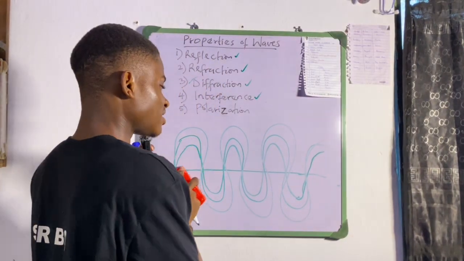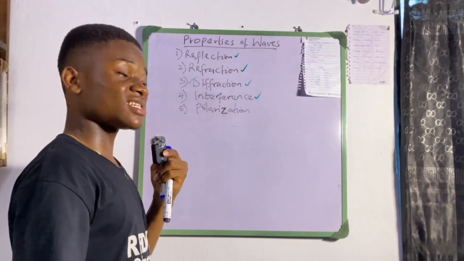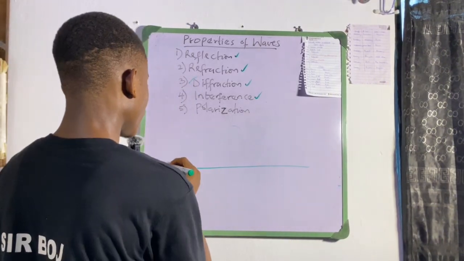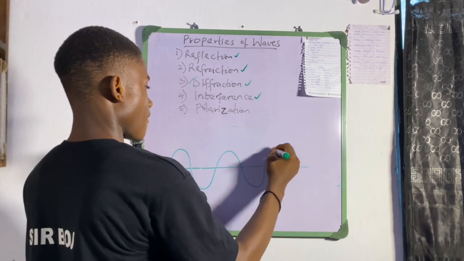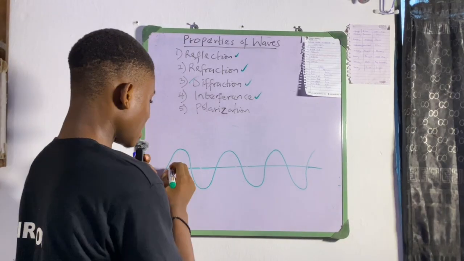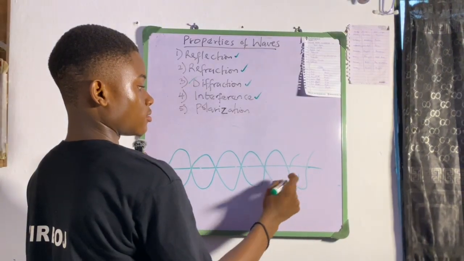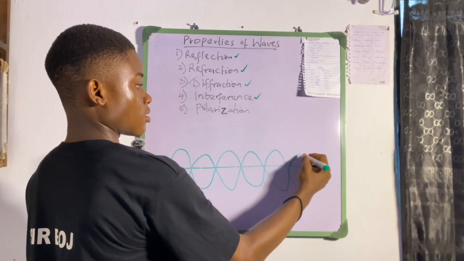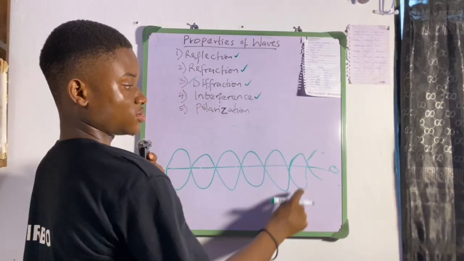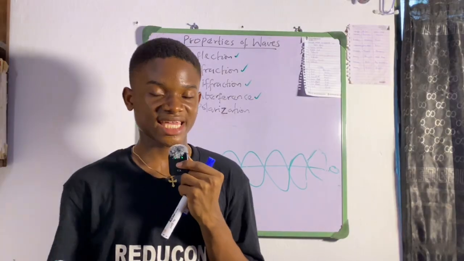Alright, but we have another case, destructive interference, in which the interference brings about the cancelling out of all the waves. From the name destructive, it destroys the wave. This is a wave. This is another wave. It comes in the opposite direction. So up to 0, the end is 0. It will cancel. Alright? It will cancel. So this is destructive interference.